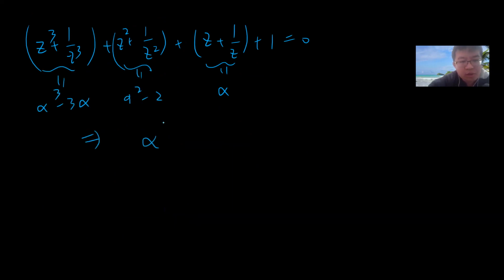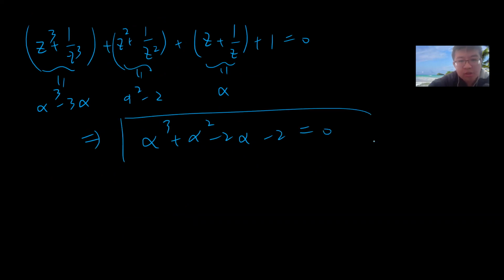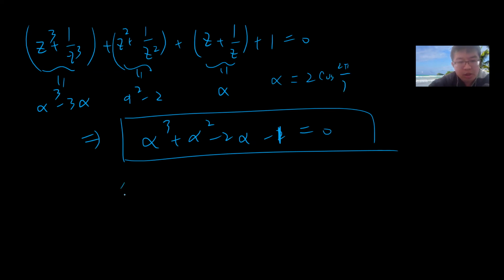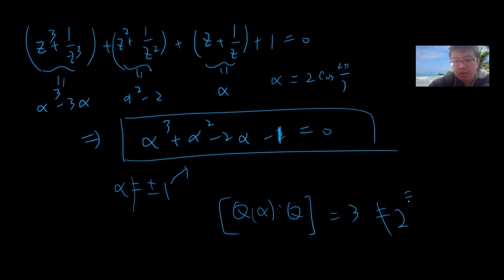So you can easily get the polynomial that alpha satisfies, where alpha is 2 cosine 2 pi divided by 7. Then you see that alpha equal to plus or minus 1 is not a solution, which proves that if you adjoin alpha to Q, the dimension is 3, which is not a power of 2. So by the previous theorem, the septagon is not constructible.